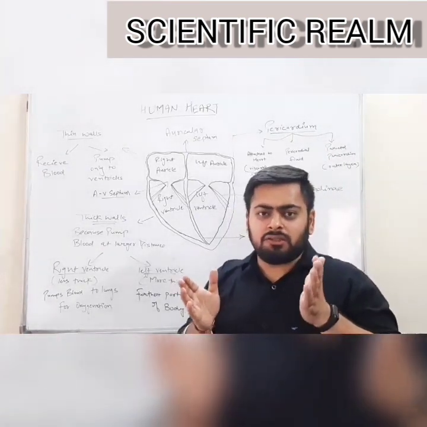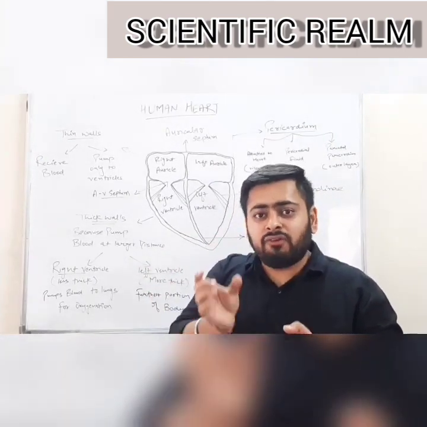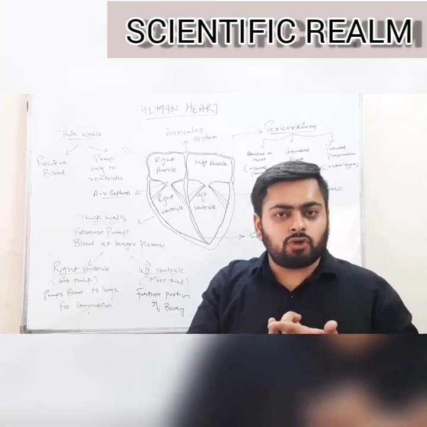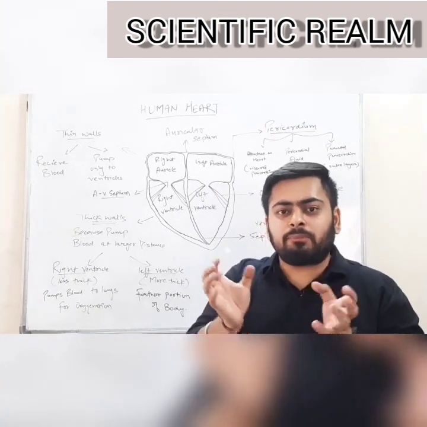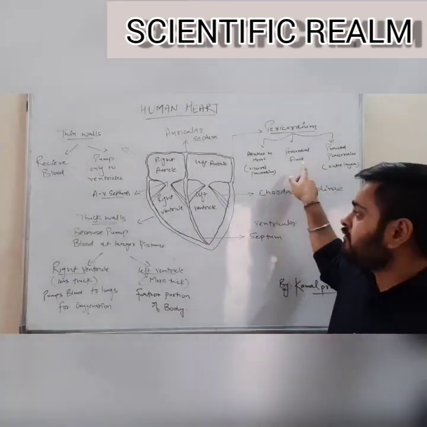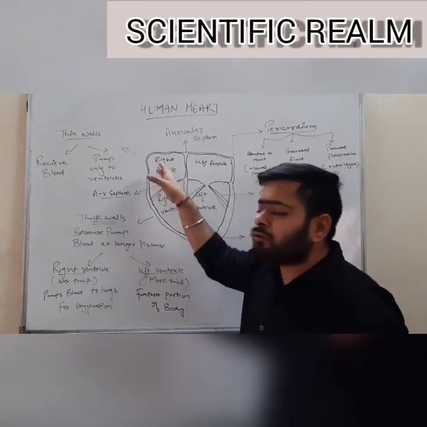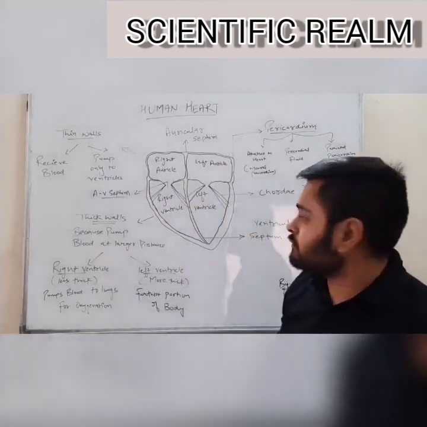Between the inner visceral and the outer parietal pericardium, there is a fluid which helps in the absorption of shock, and also helps in the reduction of friction during the pumping of the heartbeat. That fluid is known as pericardial fluid. Now let us look into the structure of the internal heart.